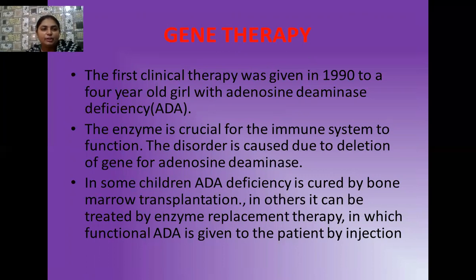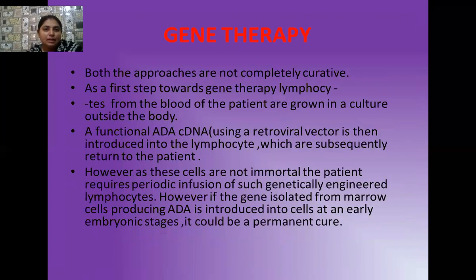So what we actually do in this process is that a functional ADA is given to the patient by injection. Both of these approaches, whether bone marrow transplantation or enzyme replacement therapy, are not actually curative, so again and again we have to repeat them.